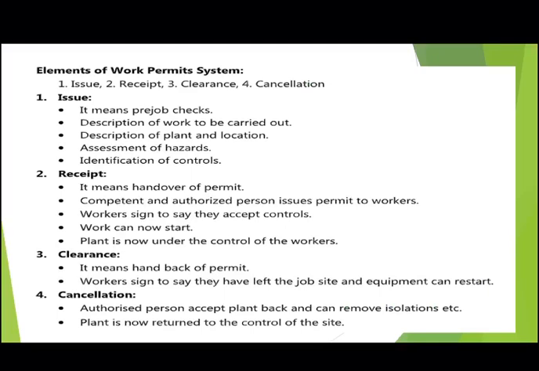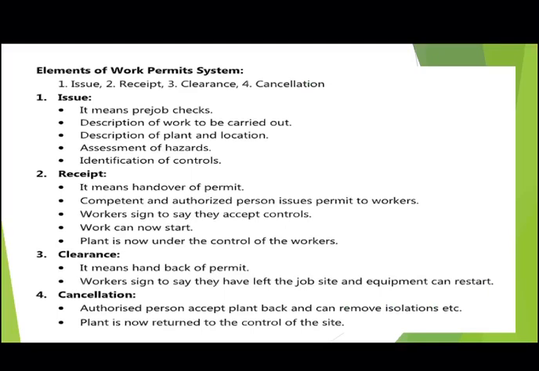First is issue. It means the pre-job check. It is description of work that is to be carried out, description of plant and location of the work, assessment of hazards, and identification of controls. These all come under issue. Second is the receipt. It means handover of permit. Competent and authorized person issues this permit to the workers. Workers sign to say that they accept the controls. Work can start now, and plant is now under the control of the workers. So, receipt basically specifies that.